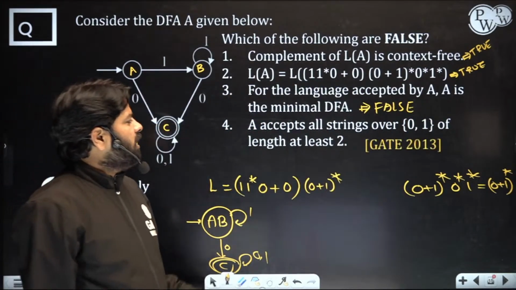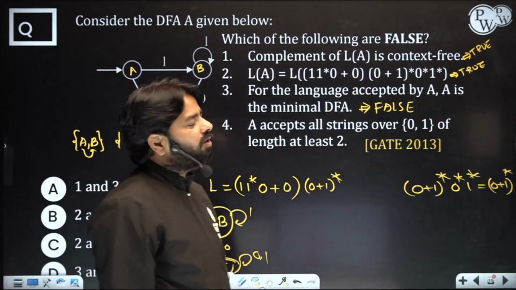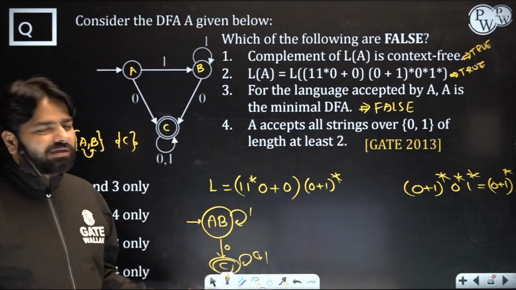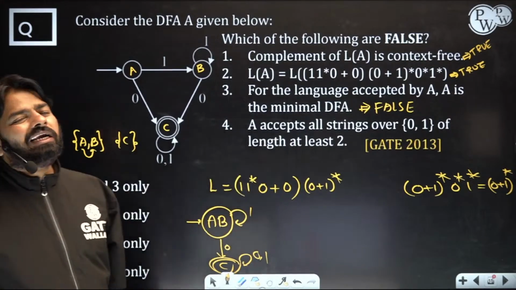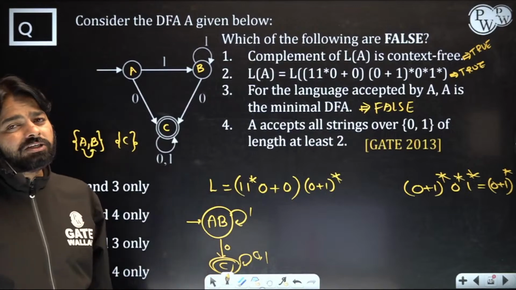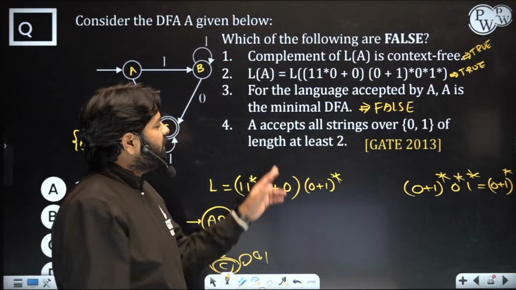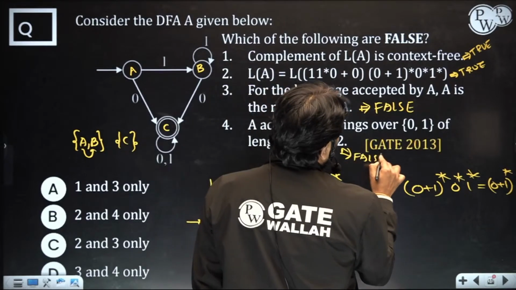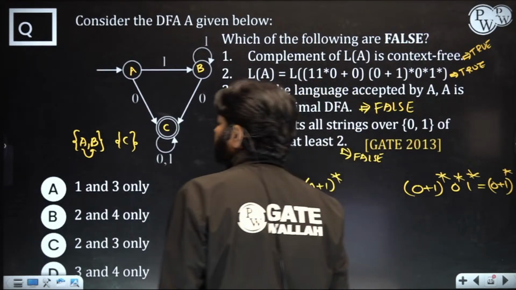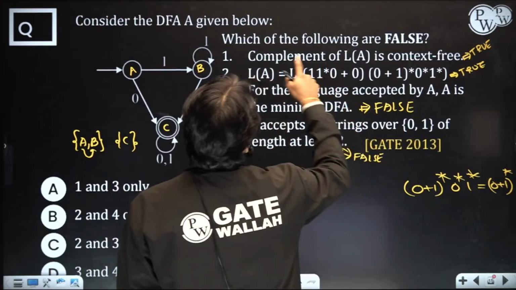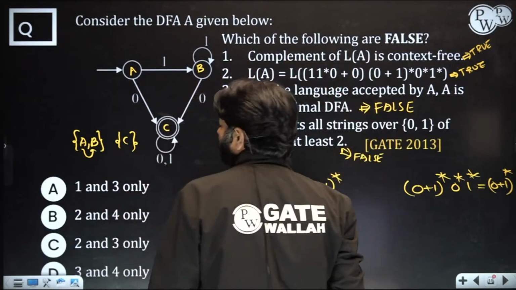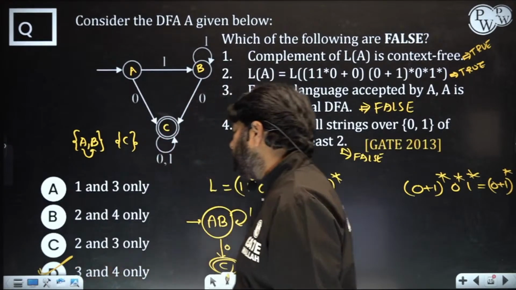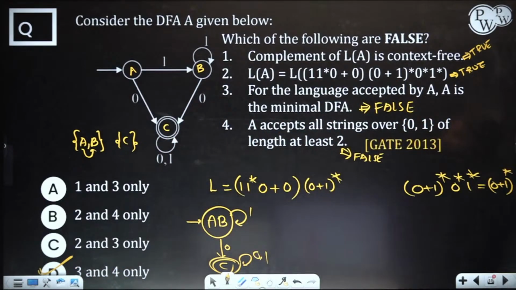Okay, last one. A accepts all strings over 0 1 of length at least 2. See, a single 0 is accepted, right? They say at least 2, but actually it is at least 1. This is also a false statement. The actual problem is containing 0 as a substring. So you need to identify the false statements. 3 and 4 are false statements. So that is option D. Option D is the 4. The 3 and 4 are false statements here.